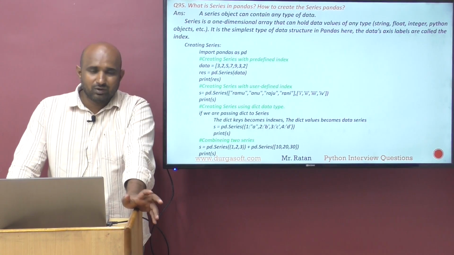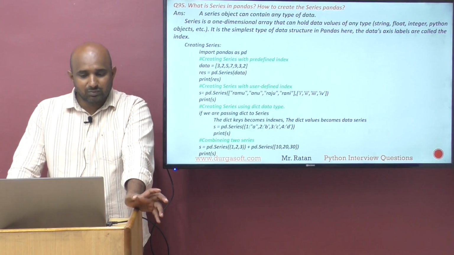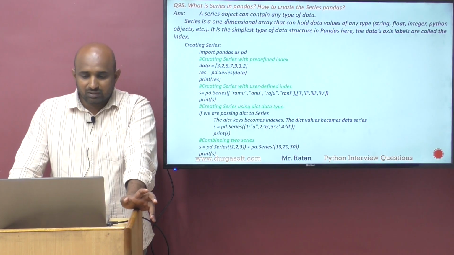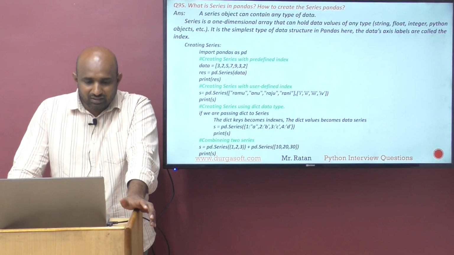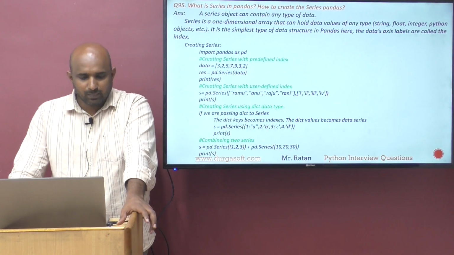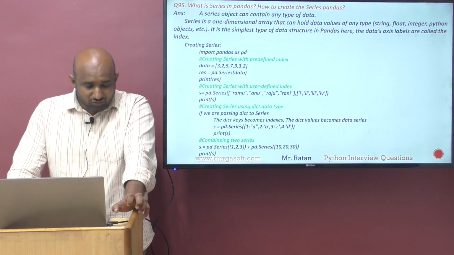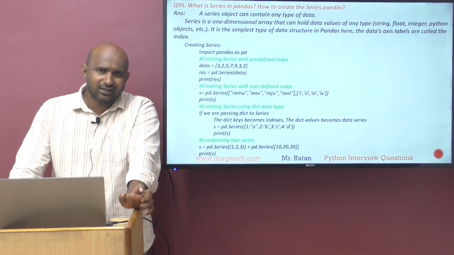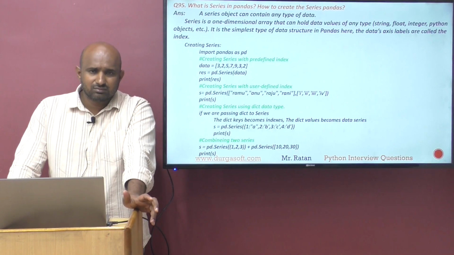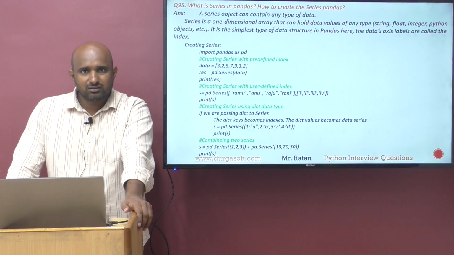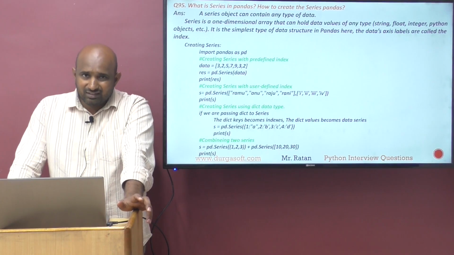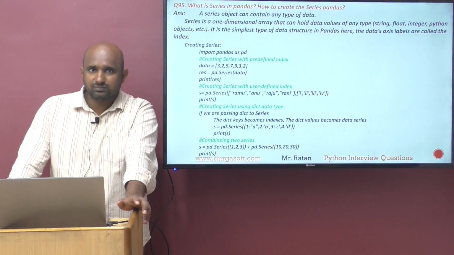We only have the x-axis label, we don't have x and y axis, only the data axis label. So we understood that series is a data structure in pandas which is like a one dimensional array and it can take any type of data.